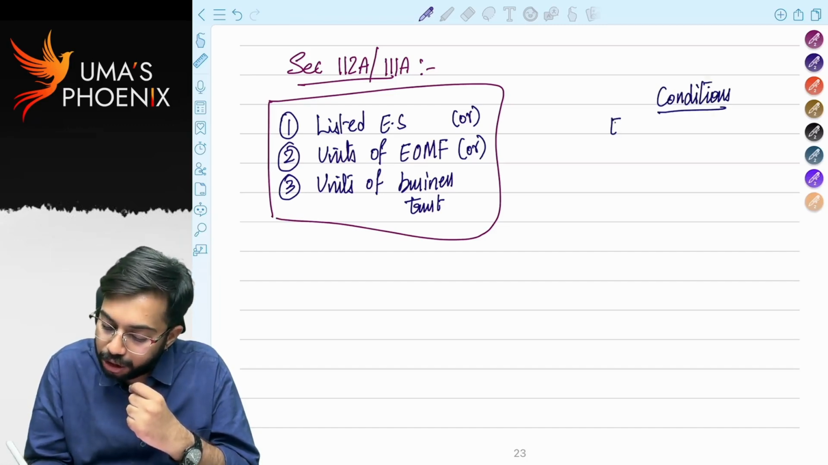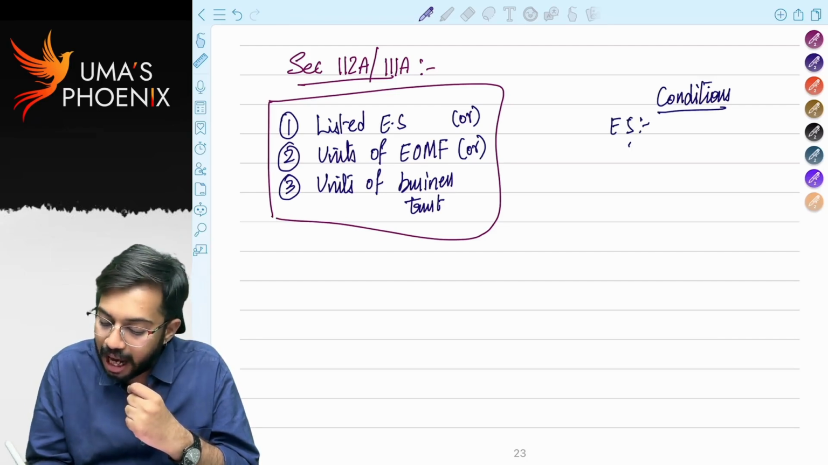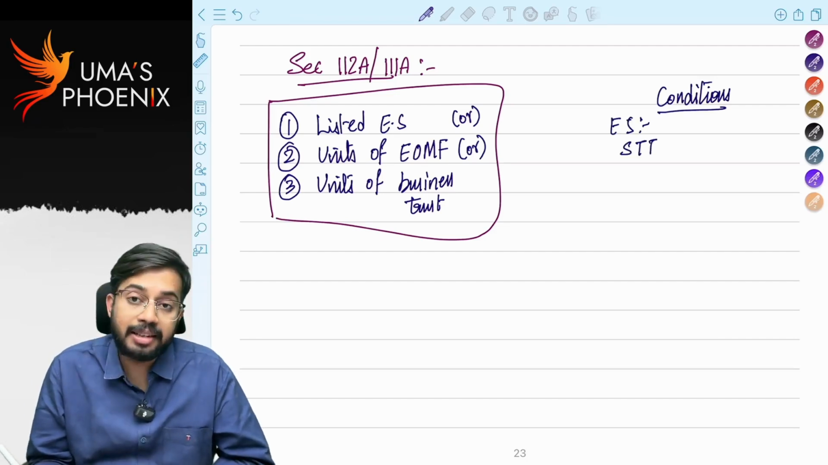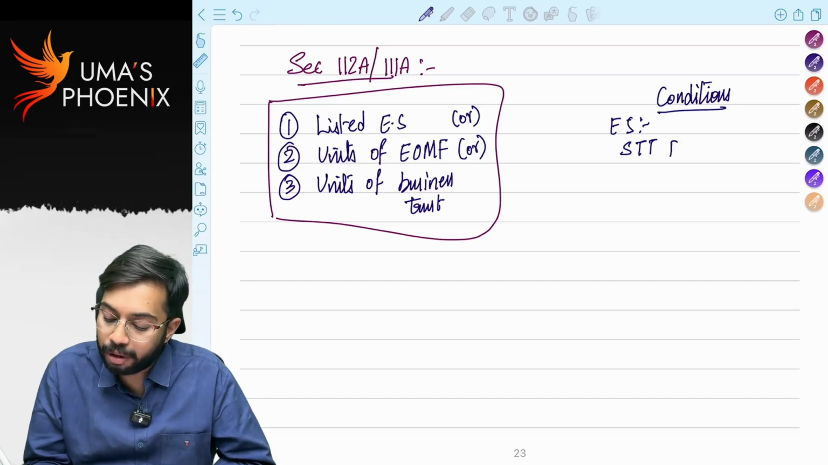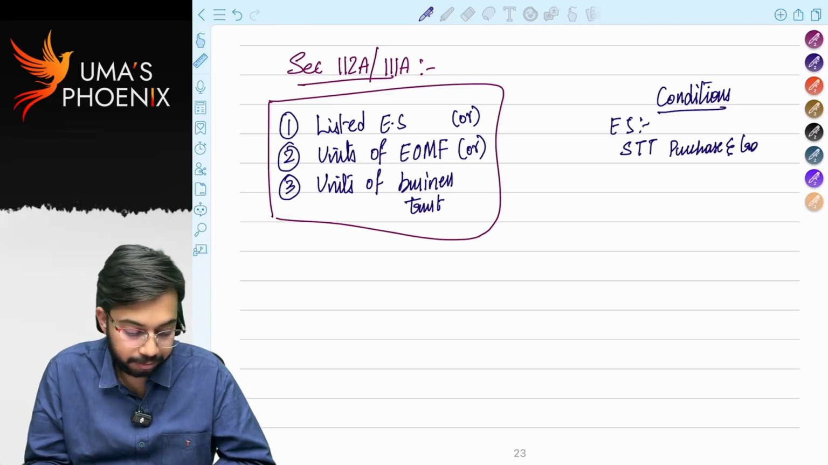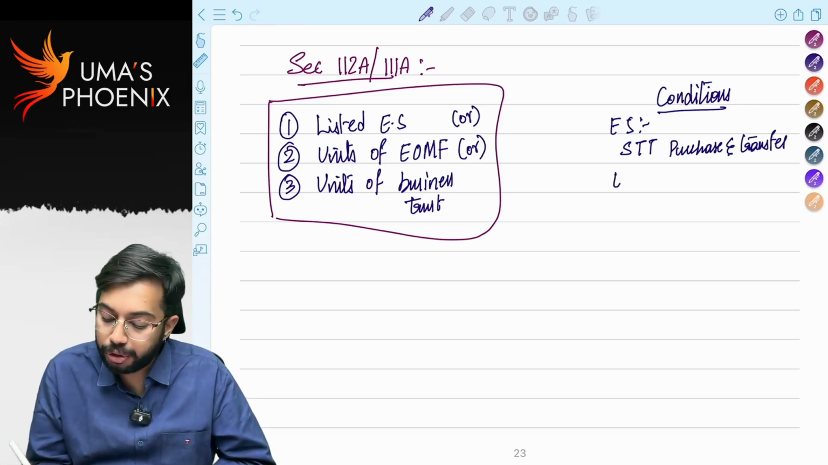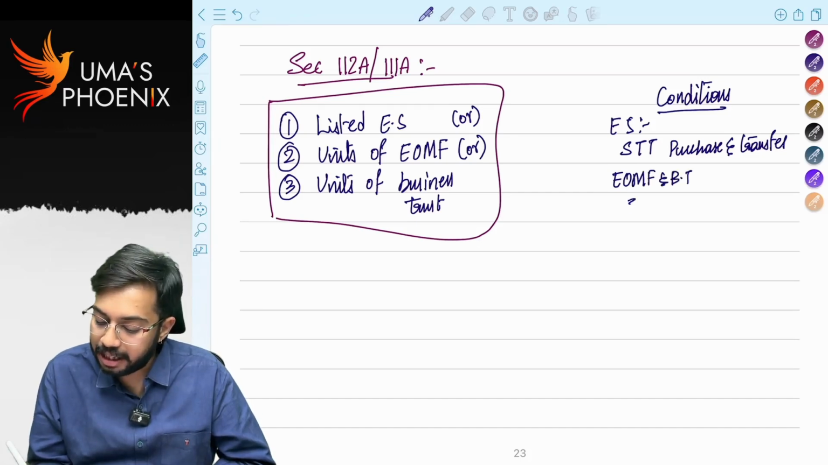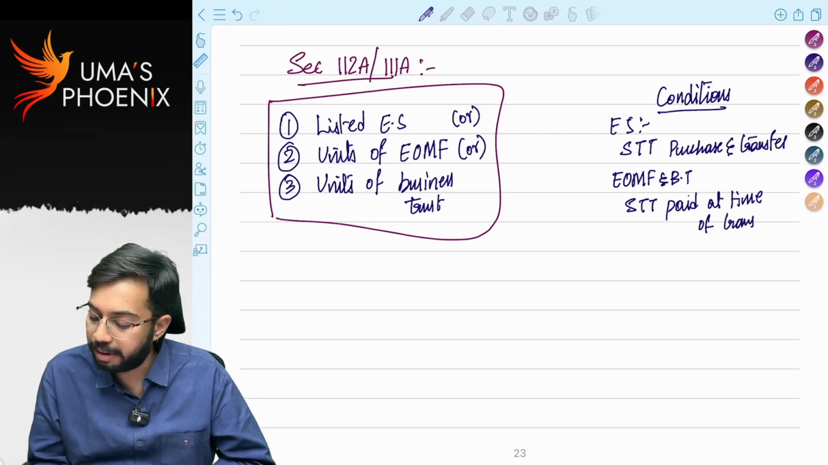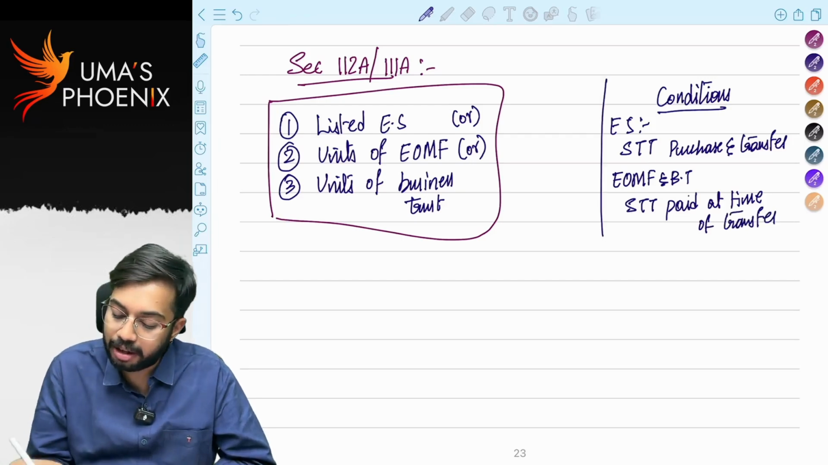With regard to equity share, securities transaction tax STT is required to be paid both at the time of purchase and at the time of transfer. With regard to units of equity oriented mutual fund and business trust, STT is required to be paid at the time of transfer. Only if STT is paid, then only 112A or 111A gets attracted. Are you able to understand?